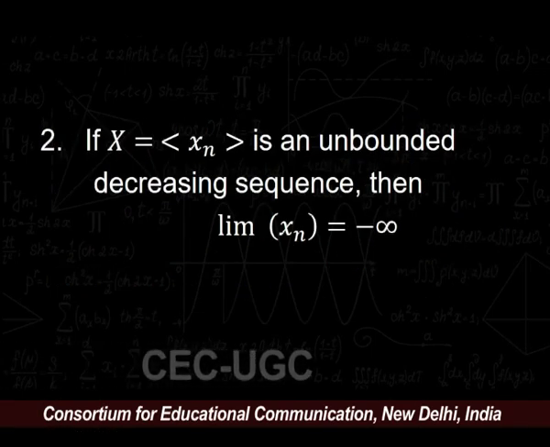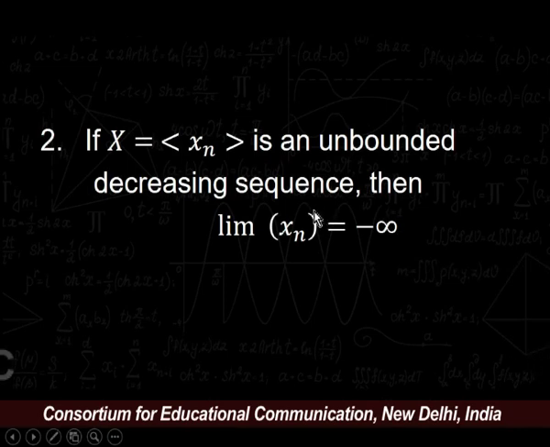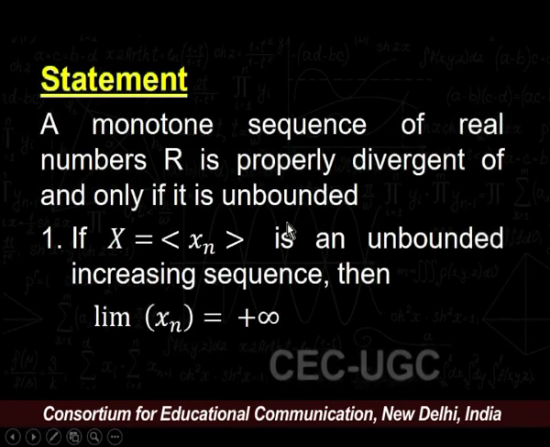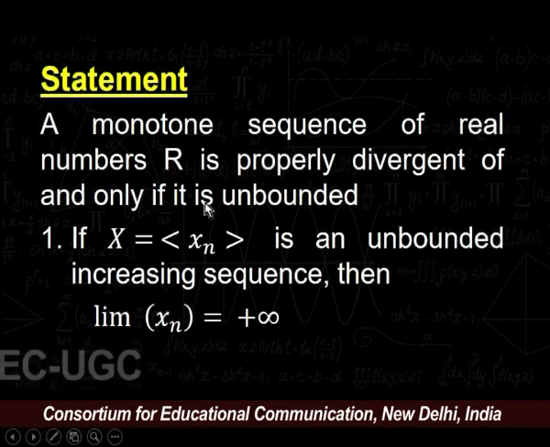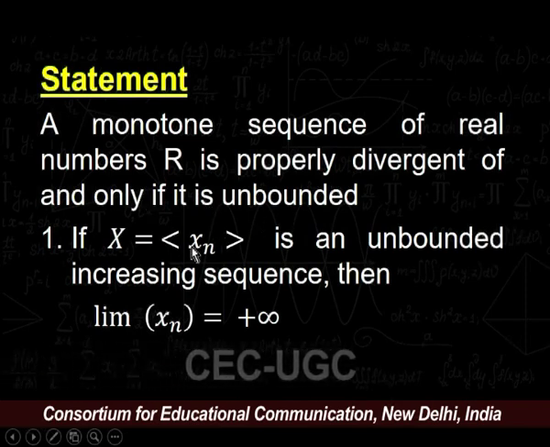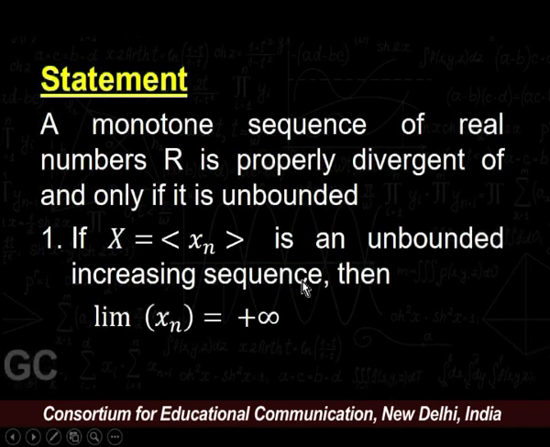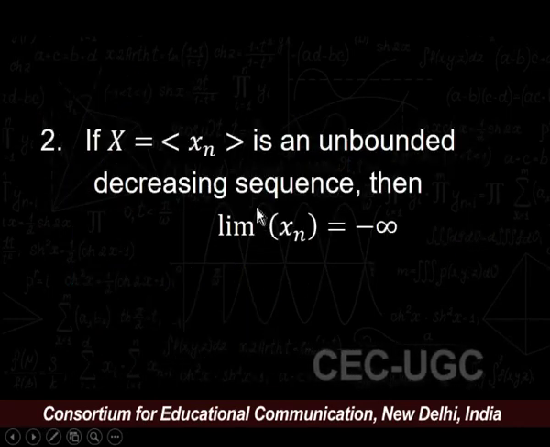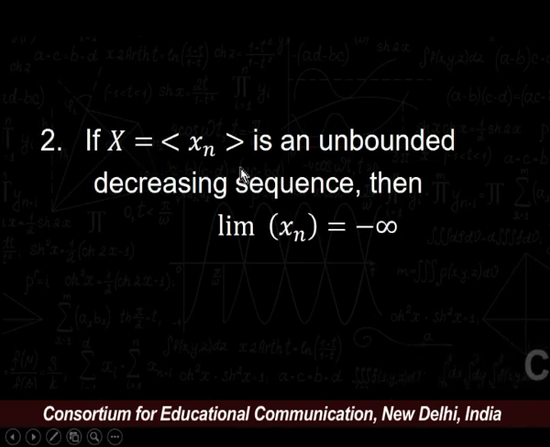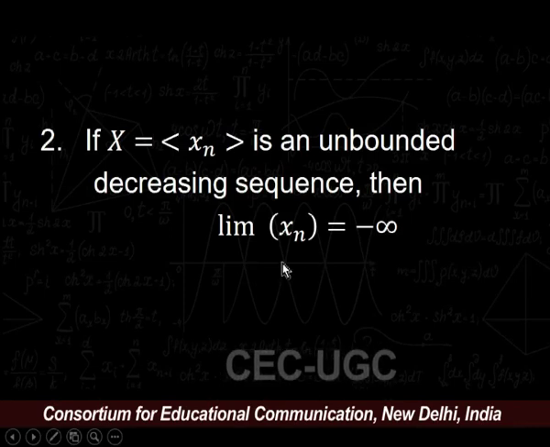And the second part of the theorem is, if X = (x_n) is an unbounded decreasing sequence, then our limit must be equal to minus infinity. I repeat the statement: a monotone sequence of real numbers is properly divergent if and only if it is unbounded. First, if X = (x_n) is an unbounded increasing sequence, then limit of x_n equals plus infinity. And in the second case, if X = (x_n) is an unbounded decreasing sequence, then limit of x_n equals minus infinity.